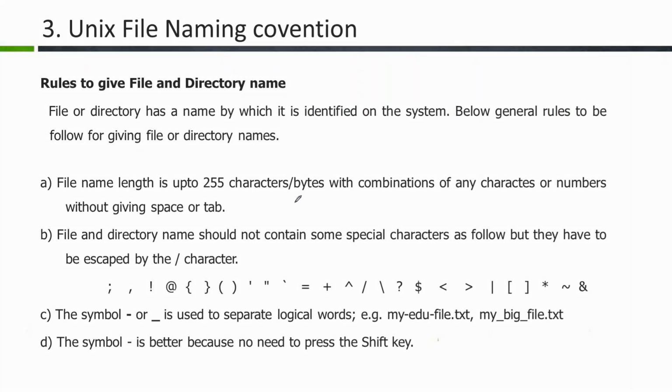Suppose we are creating "ram rai" as one file name. If we create it by giving the command, then what will happen? Ram will be one file and Rai will be one file. It will create both, but we want to create only one file, Ram Rai. In that case, we have to write this file name within double quotes, so that it will be considered one file. But when it is displayed as Ram space Rai, other people will think Ram is one file, Rai is one file.